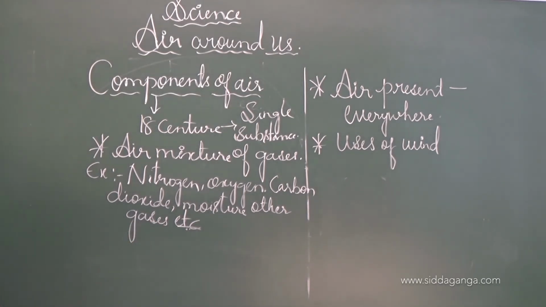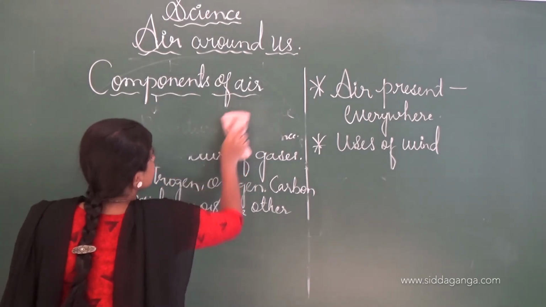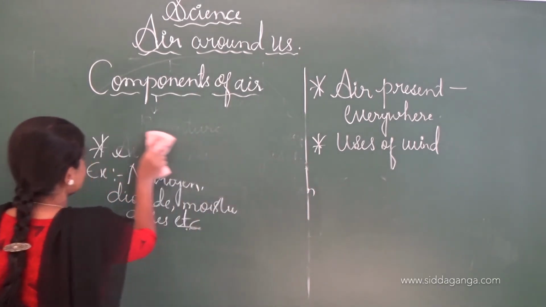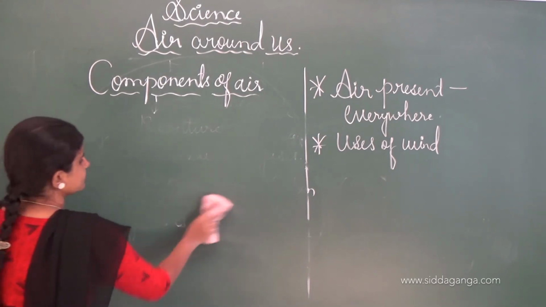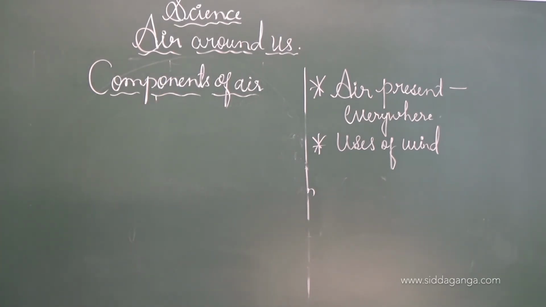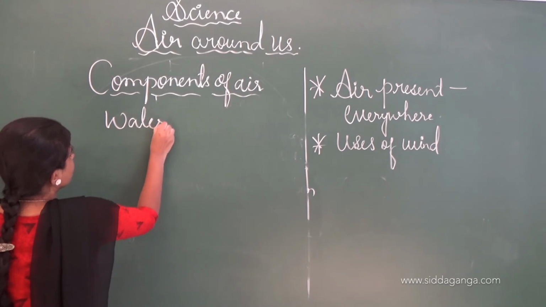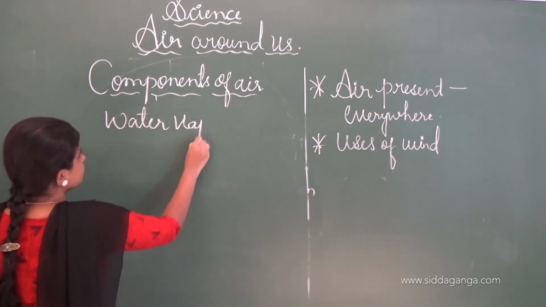Next we shall move on to the water vapor, one of the components of the air. Water vapor is nothing but the moisture.